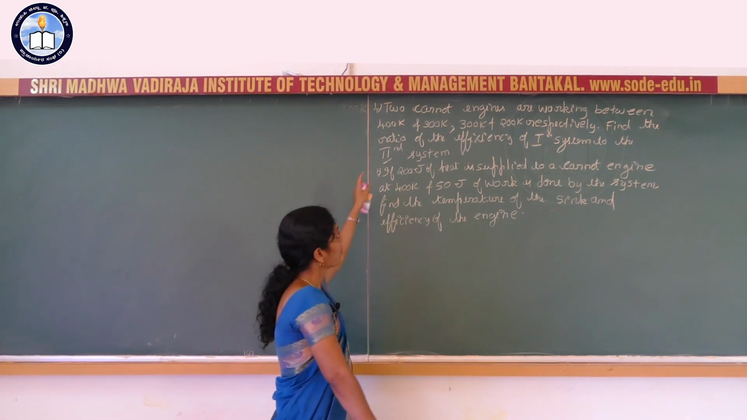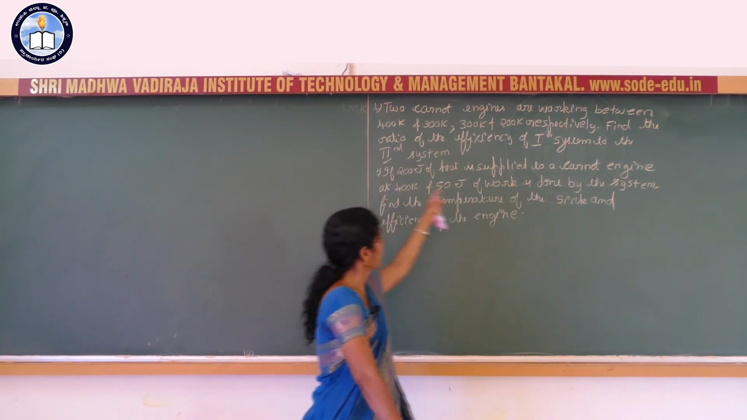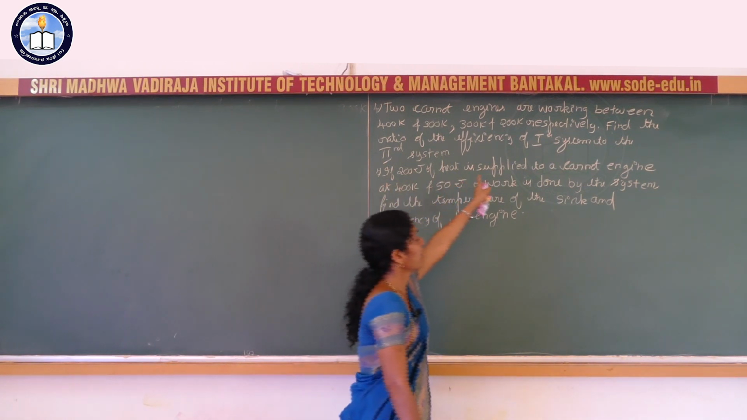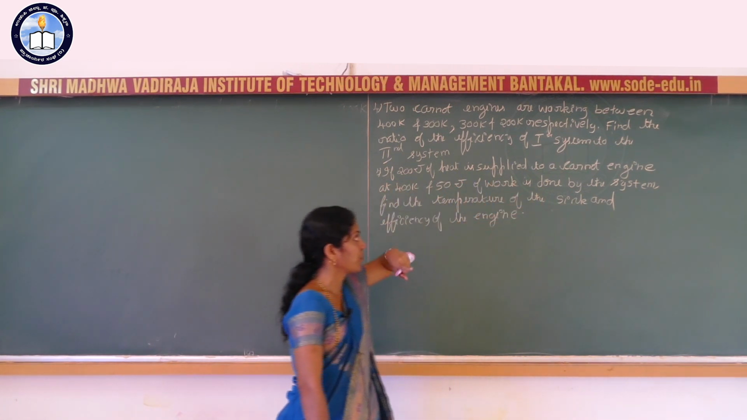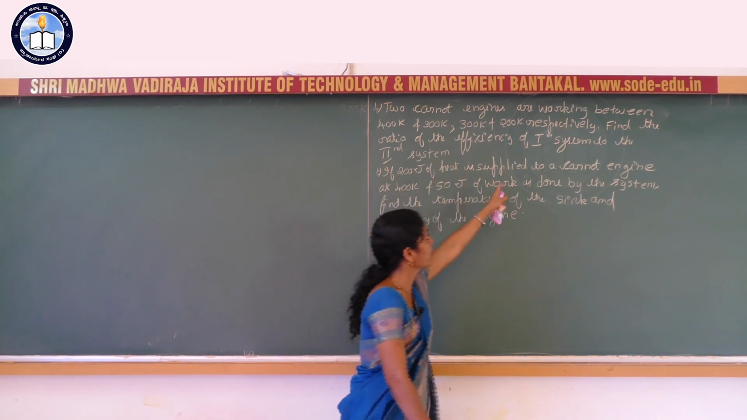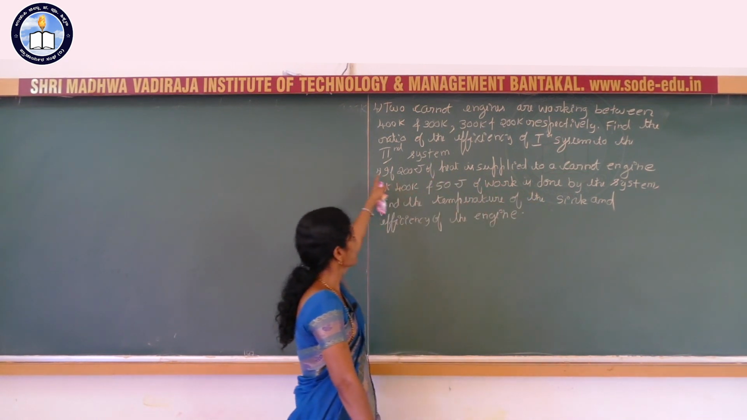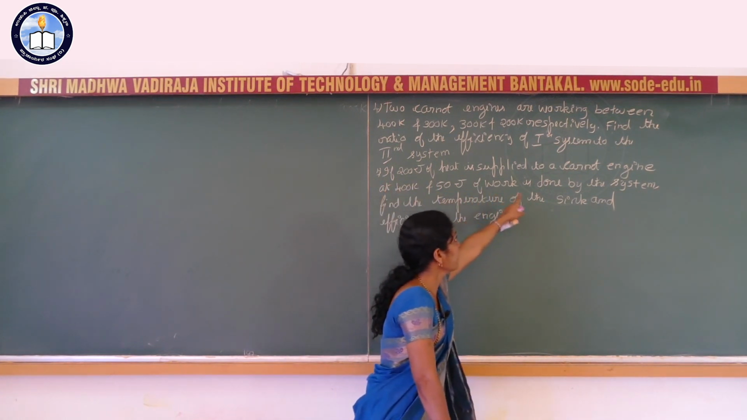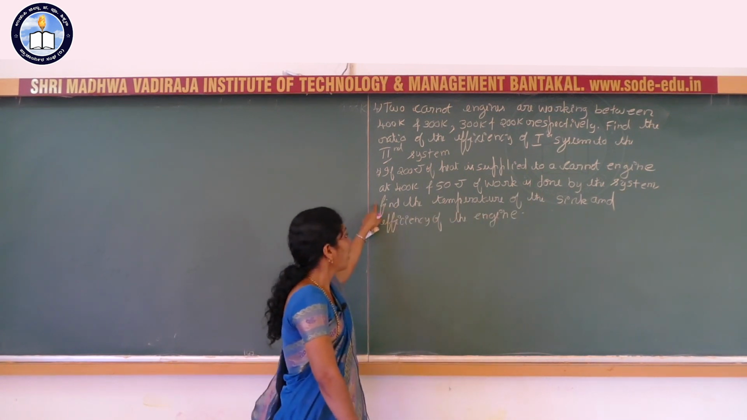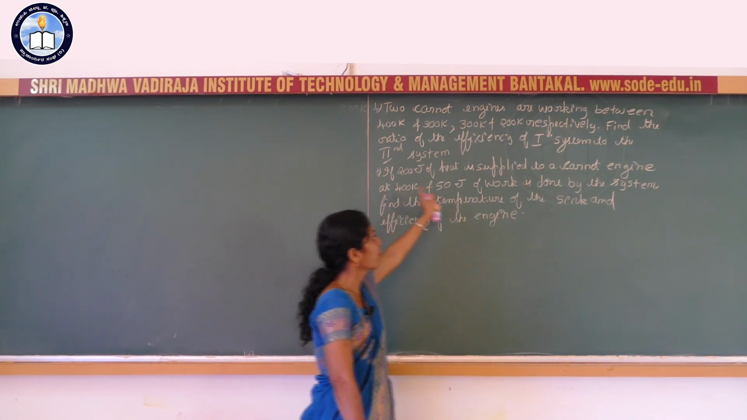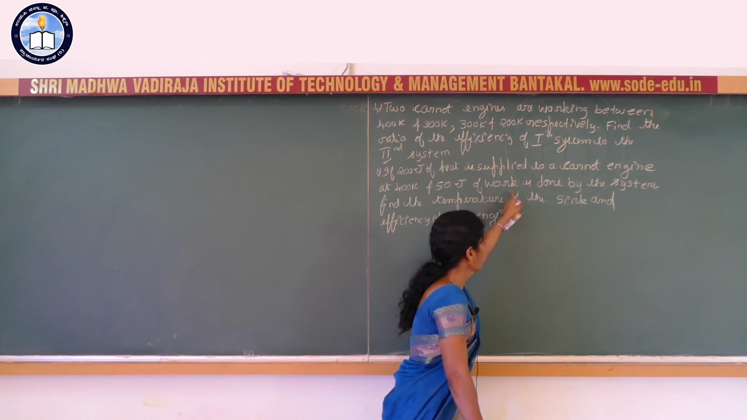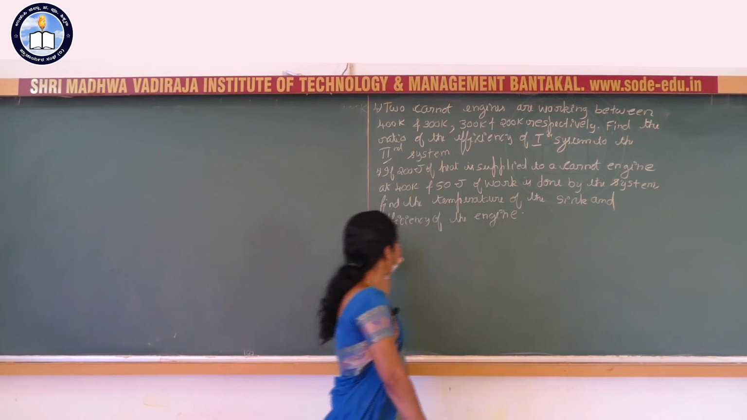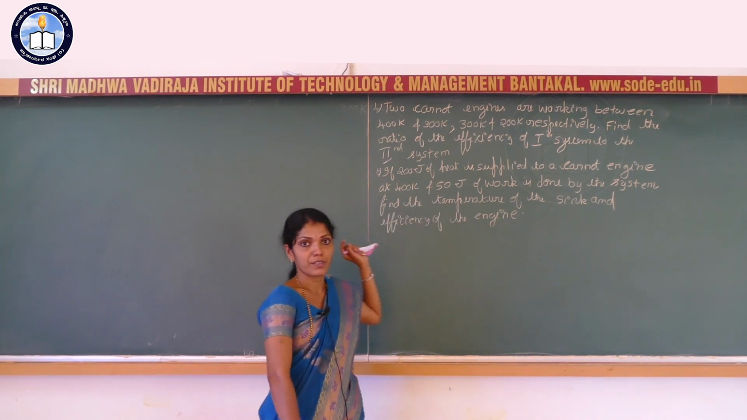Fourth problem, two Carnot engines are working between 400 Kelvin and 300 Kelvin, 300 Kelvin and 200 Kelvin respectively. Find the ratio of the efficiencies of the system, first system to the second system. If 200 joule of heat is supplied to a Carnot engine at 400 Kelvin and 50 joule of work is done by the system, find the temperature of the sink and the efficiency of the engine.